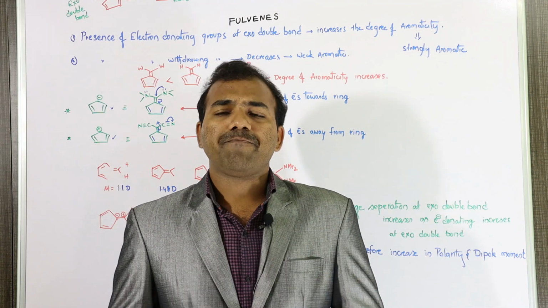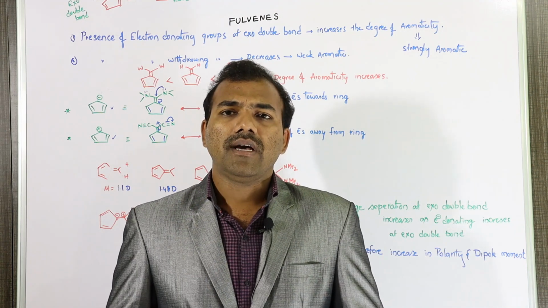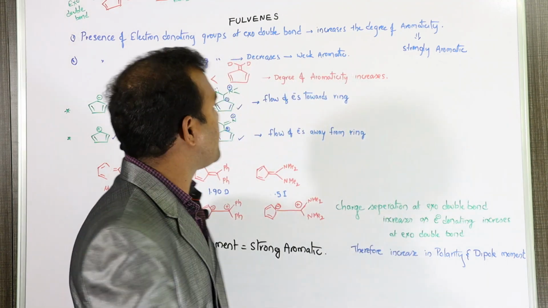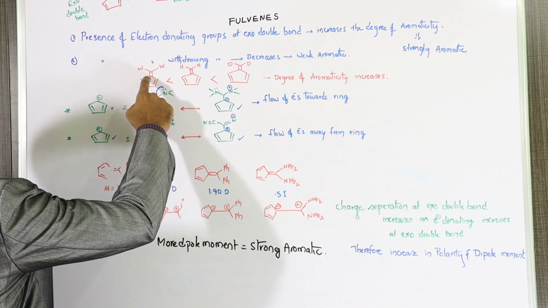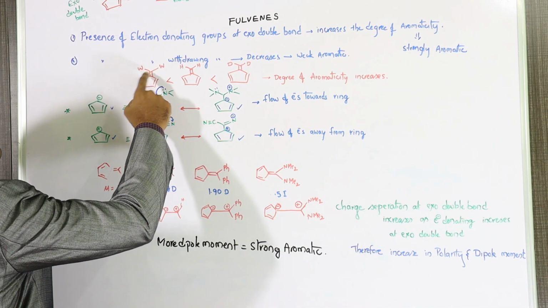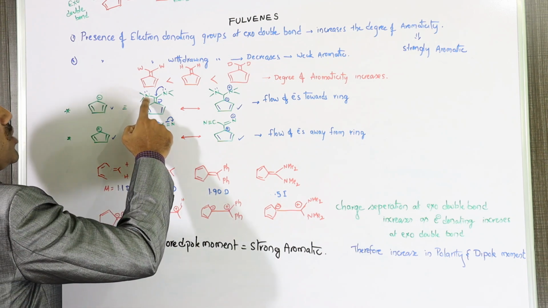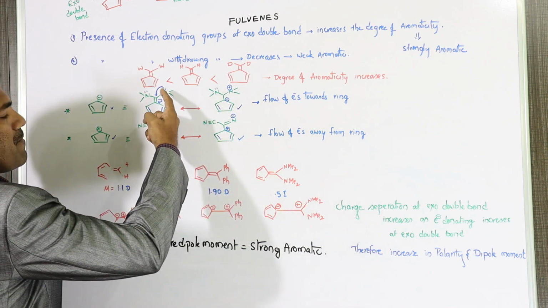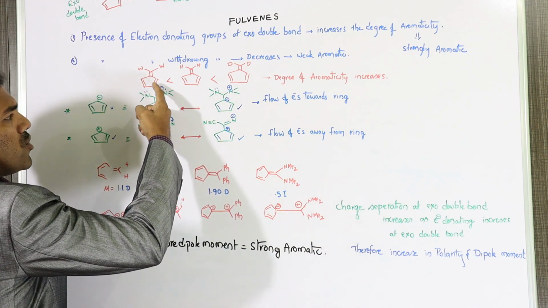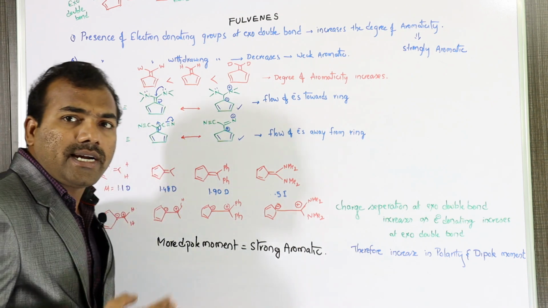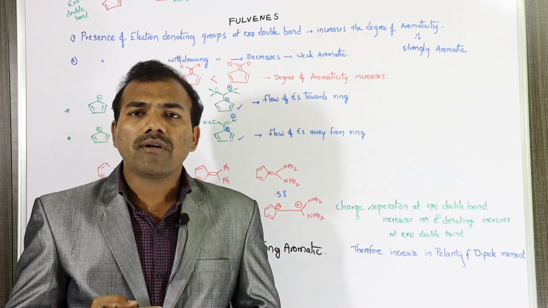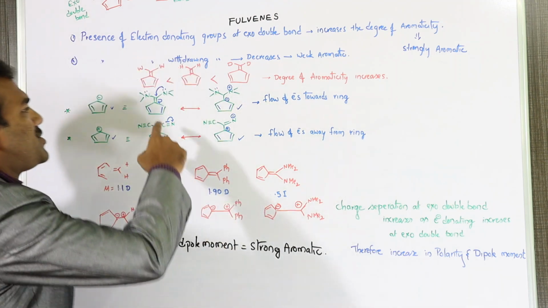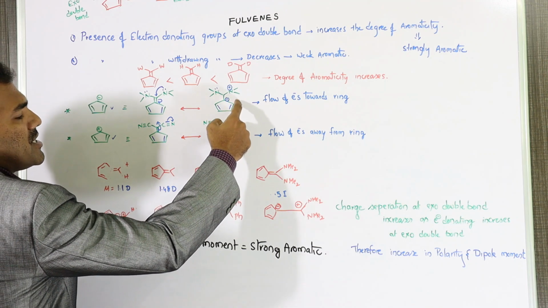Simply, if you take electron donating groups on the exo double bond, this bond is called the exo double bond. If you take two electron donating groups, then what happens? These electron donating groups donate electrons towards this carbon. In turn, this exo double bond will increase the electron density on the carbon of that ring, so that this structure is formed.